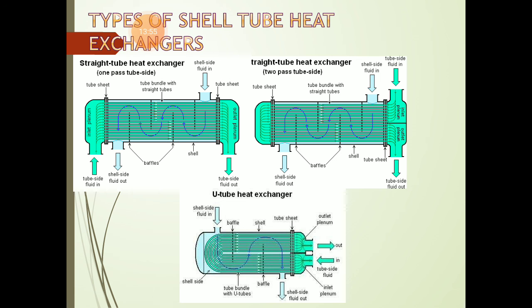Means if you observe the tube side fluid, it flows over the coil and it goes out. But in the 2 pass, this fluid is allowed to flow twice. That's why it is known as 2 pass heat exchanger. And in the U tube heat exchanger, the inlet and outlet for the cold fluid or the tube side fluid are at the same side. That's why it forms a U shape.